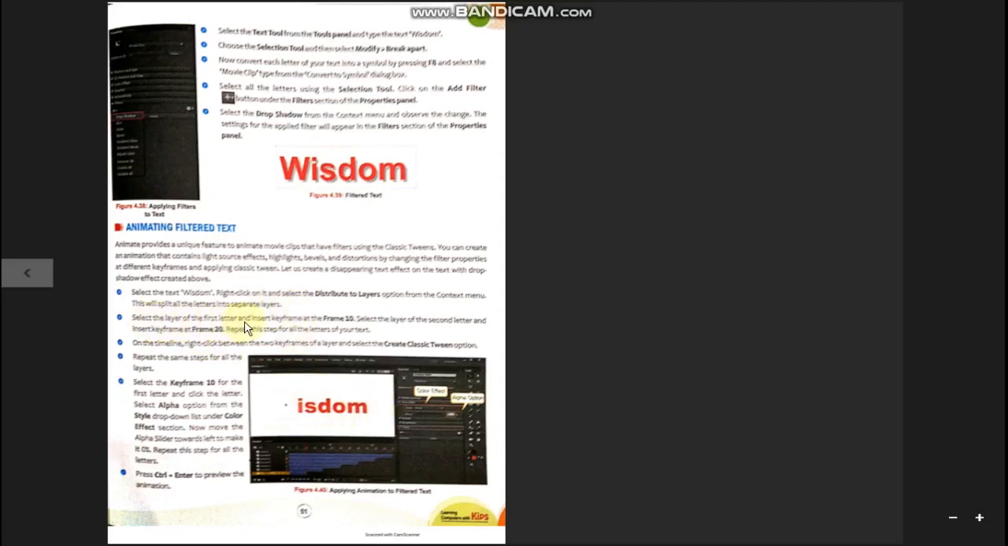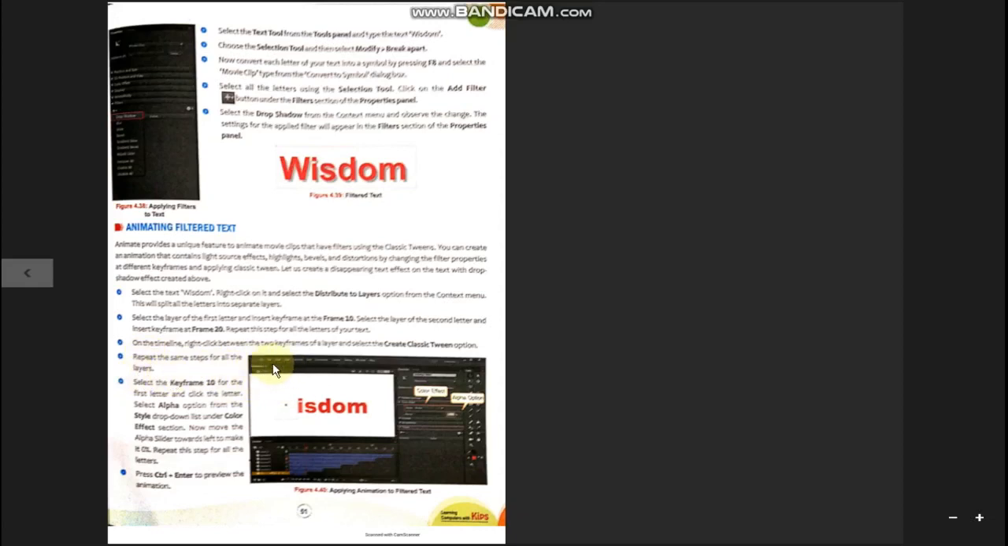Select the layer of the first letter and insert a keyframe at frame 10. Select the layer of the second letter and insert a keyframe at frame 20. Repeat this step for all the letters of your text. So the author has selected the first letter and inserted a keyframe at frame 10, then selected the second letter and inserted a keyframe at frame 20. In the same way, the third letter at keyframe 30, the fourth at 40. In the same way, you have to repeat for each and every letter. Now this was done on the first layer. Repeat the same steps for all the layers.